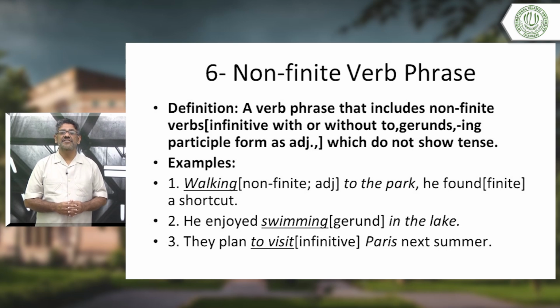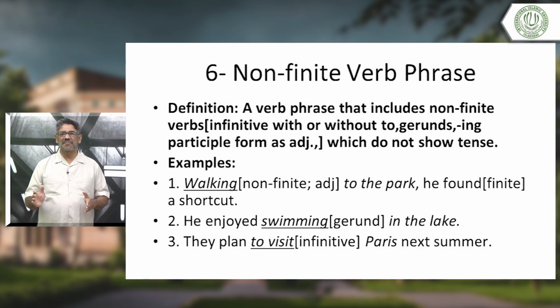Then ing participle form as adjective. What is that? Adjective tells us about what? Noun. Boring film. Boring, ing, film. So boring film, again you can see this is here. When we say boring here, boring is non-finite verb. Okay, boring film.